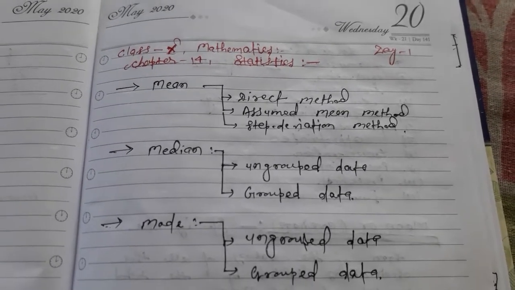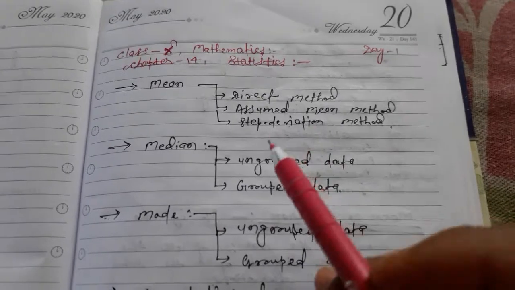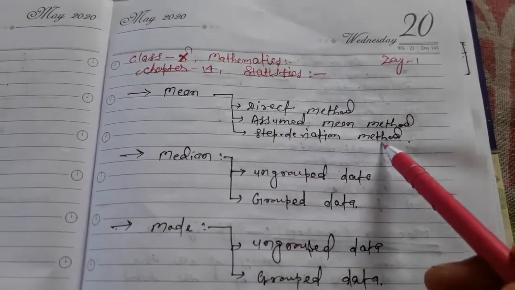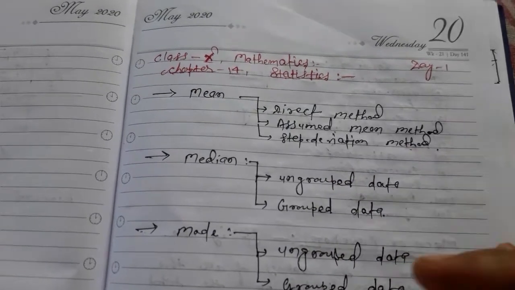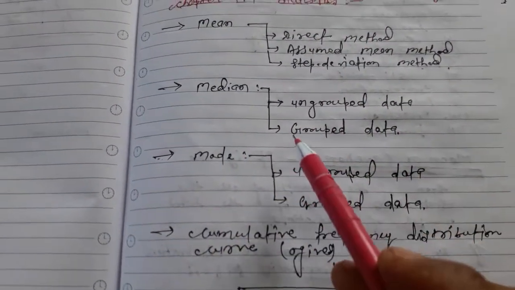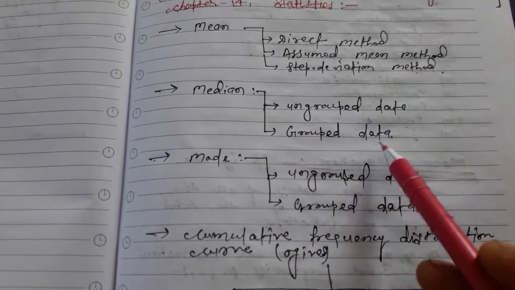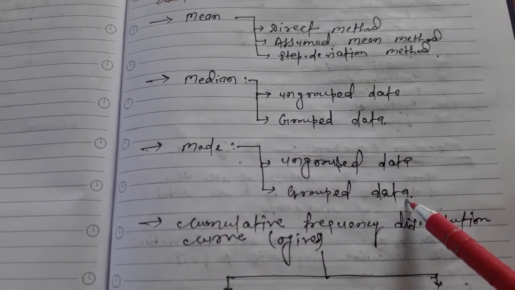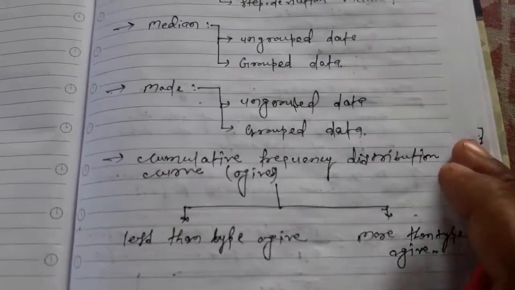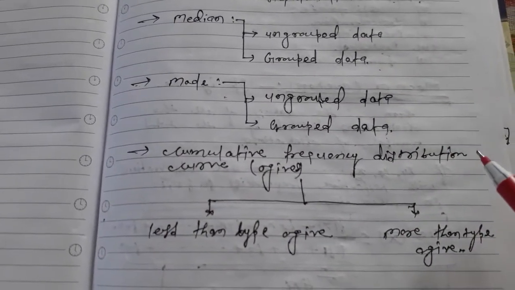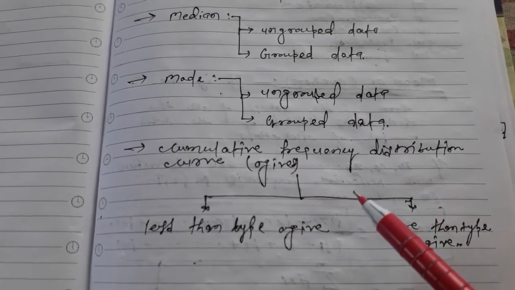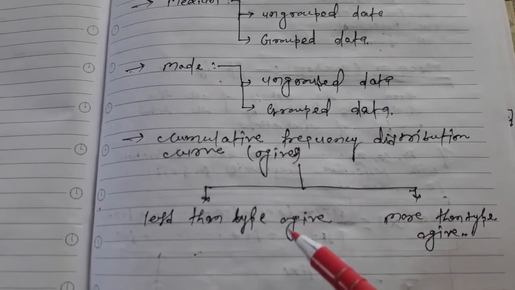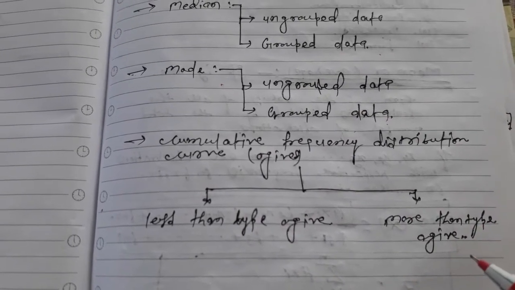Today is day one of Mathematics, chapter 14, Statistics. My dear students, here we have to learn mean by direct method, assumed mean method, and step deviation method. After mean, you have to learn about median of ungrouped data as well as grouped data, and mode of ungrouped and grouped data. Then the cumulative frequency distribution curve, also called ogives, both the less than type ogive and more than type ogive.